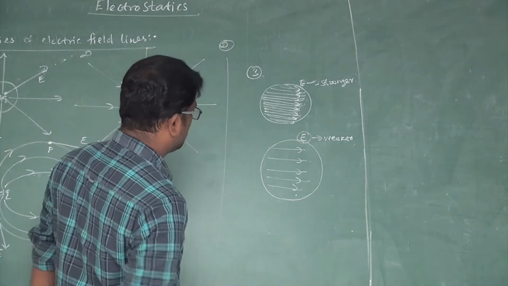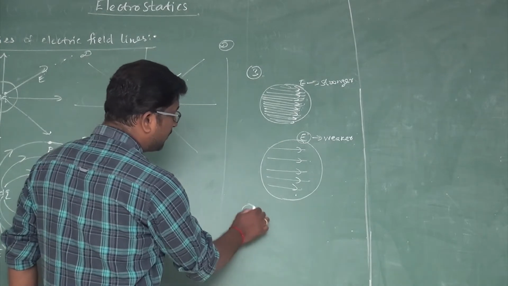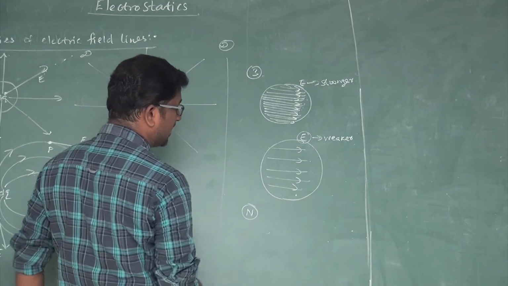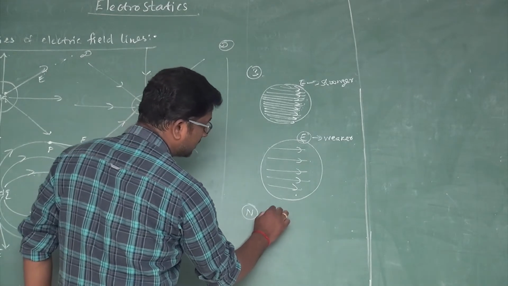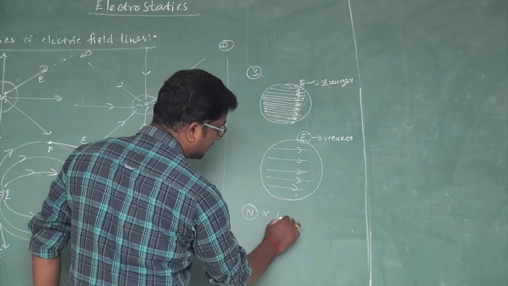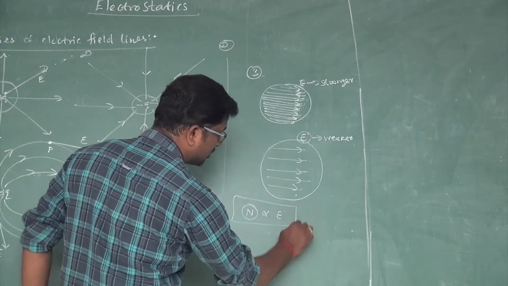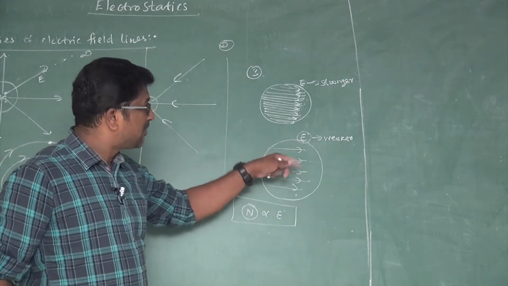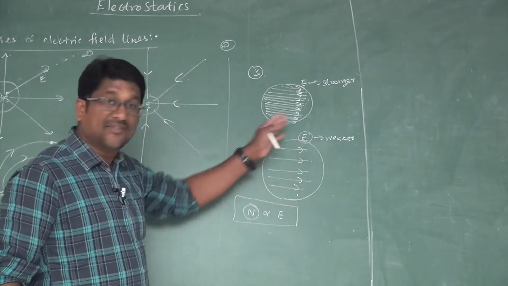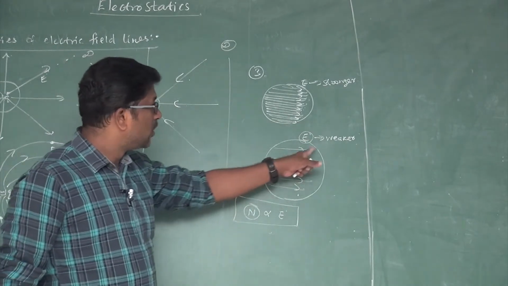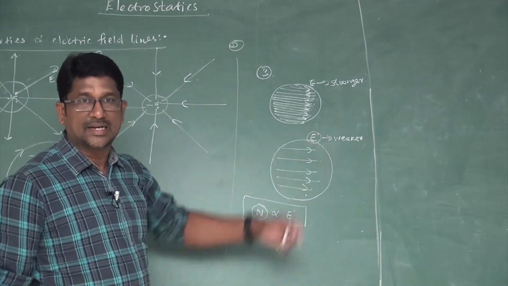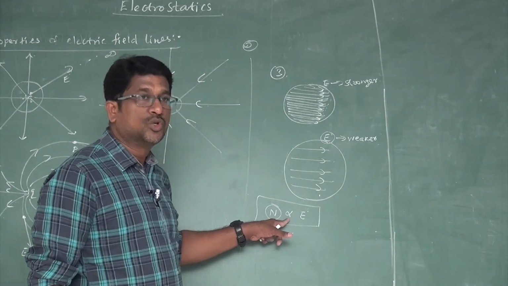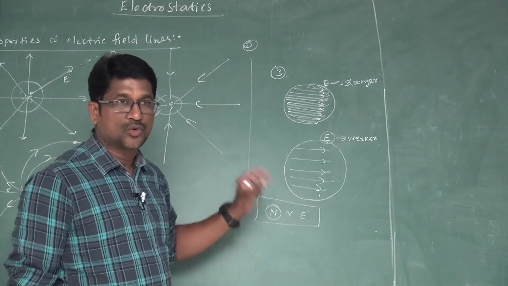Or, the number of field lines passing through a given area is directly proportional to the magnitude of electric field in that region. It is also stated that the number of electric field lines passing through a given area, taken perpendicular to the electric field lines, is directly proportional to the magnitude of electric field.